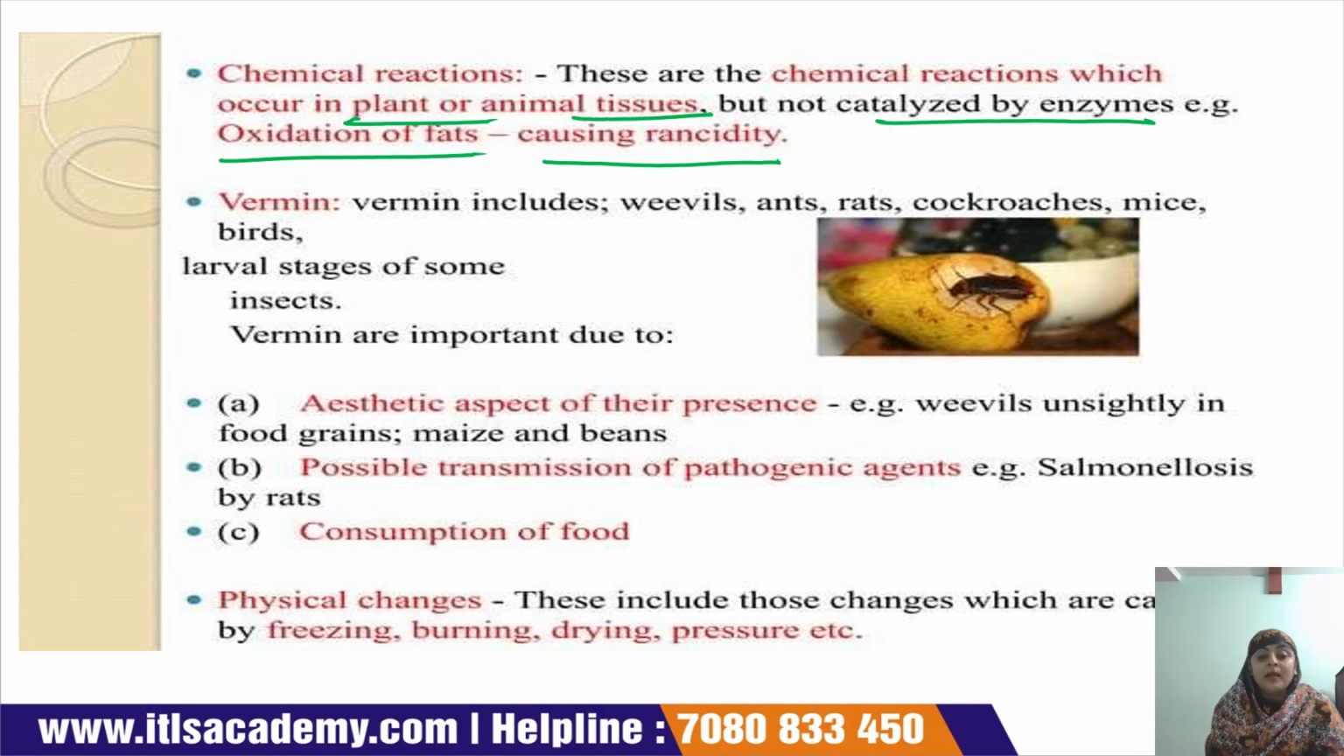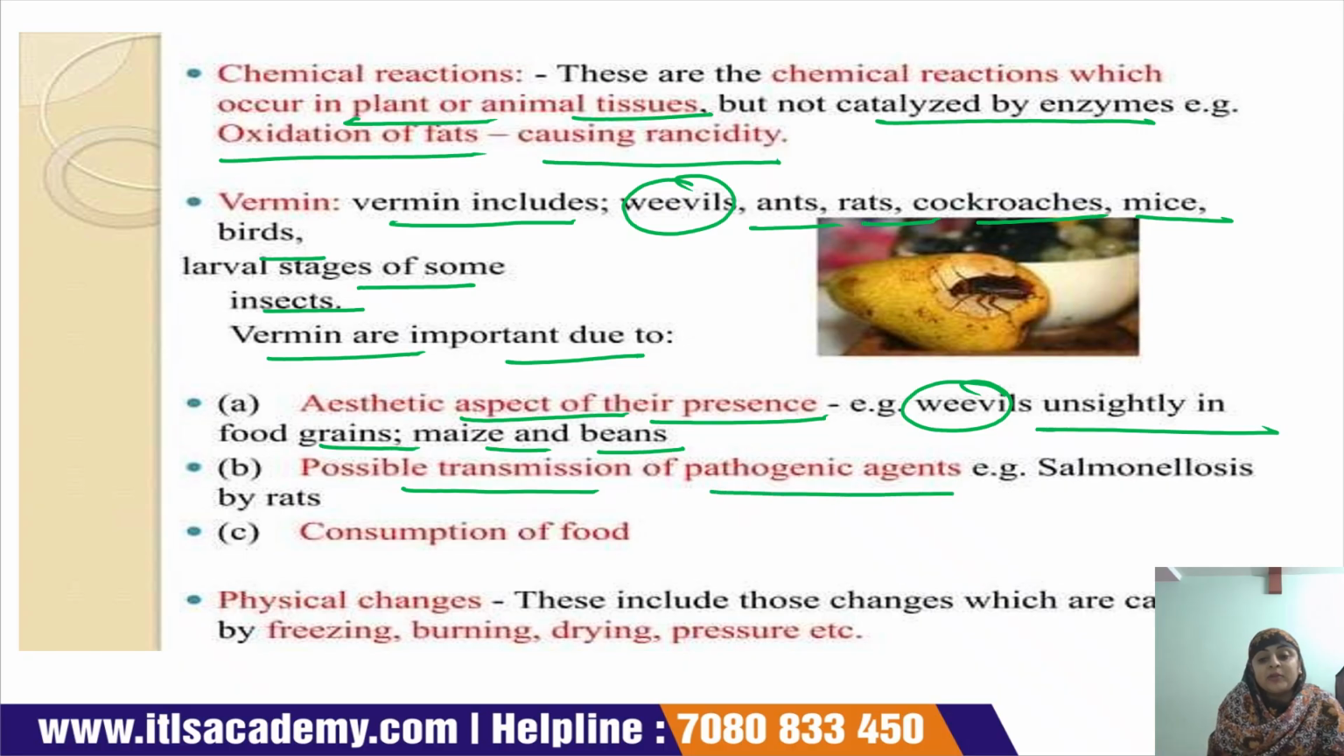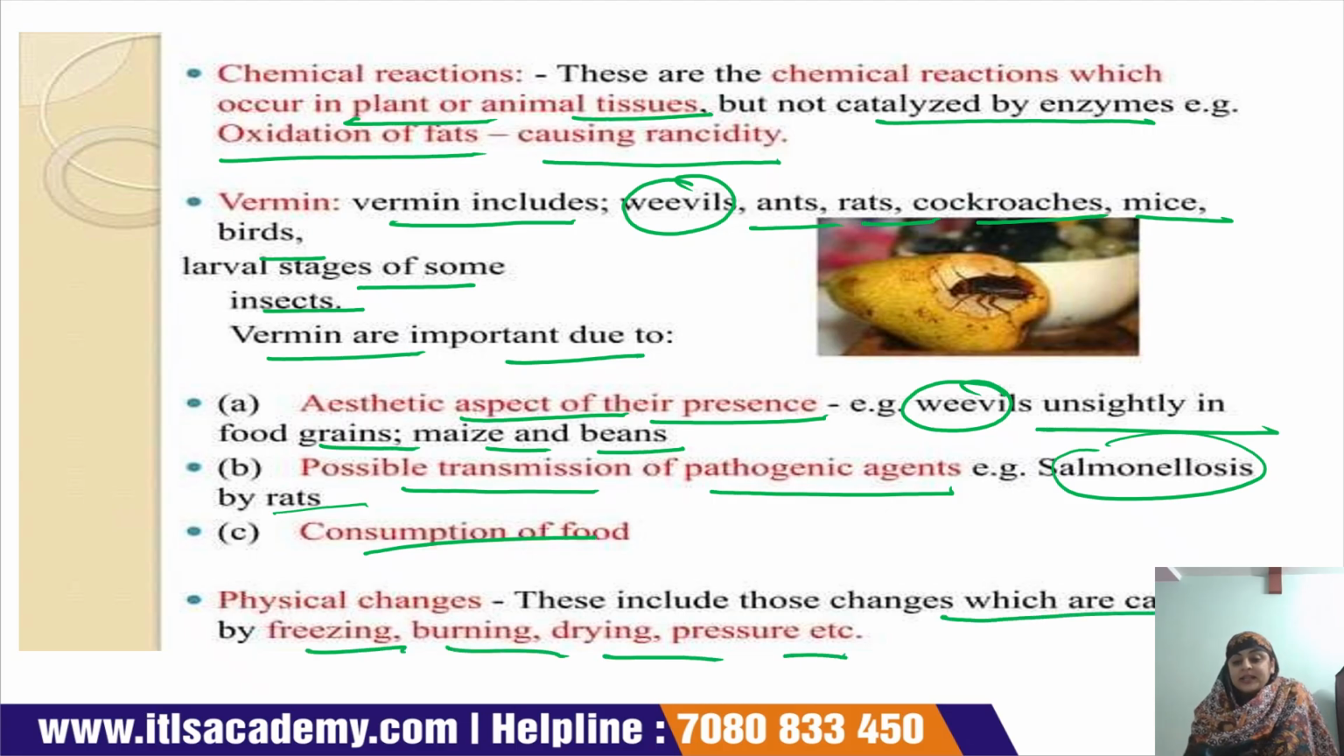Vermin includes weevils, ants, rats, cockroaches, mice, birds, and the larval stage of some insects. Vermin are important due to the aesthetic aspect of their presence, for example weevils are unsightly in food grain, maize and beans. There is also possible transmission of pathogenic microorganisms, like salmonellosis by rats, through consumption of the food product. Physical changes include changes caused by freezing, burning, drying, pressure, etc.